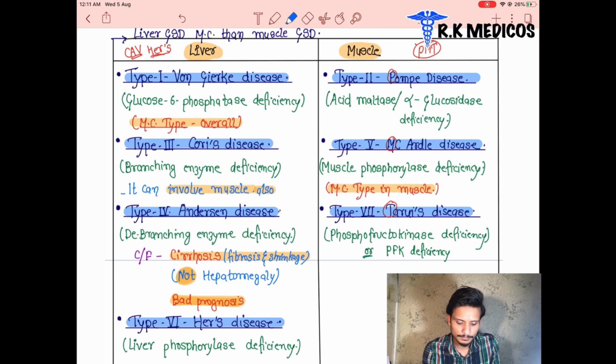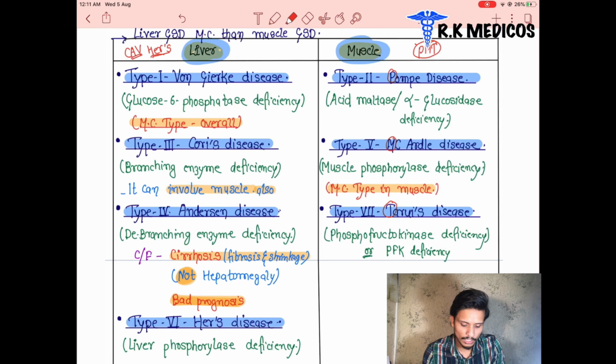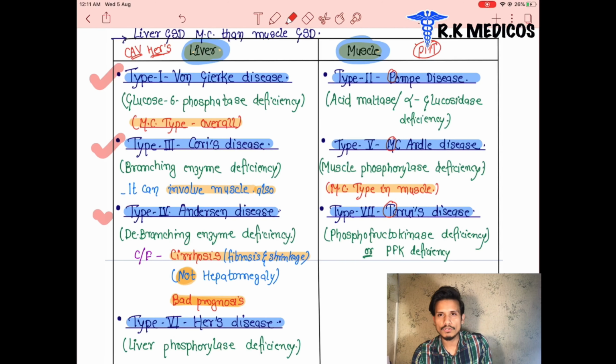In the liver, it is type 1, type 3, type 4, and type 6. Out of 7, types 1, 3, 4, and 6 are associated with the liver, and types 2, 5, and 7 are associated with the muscles.